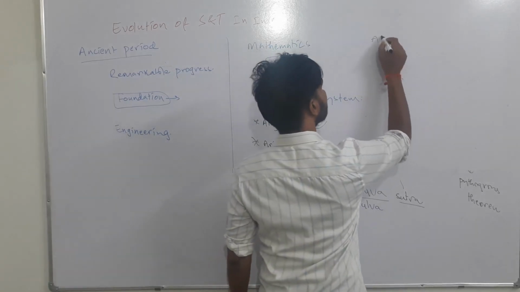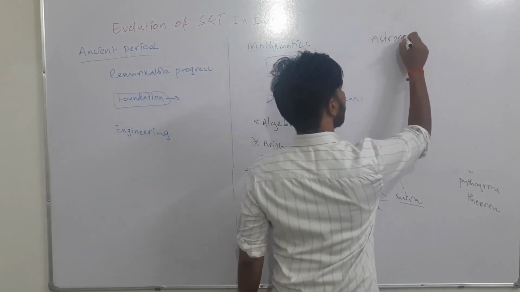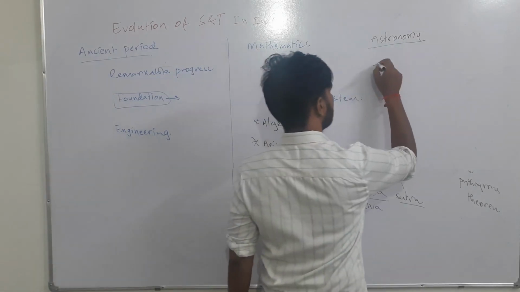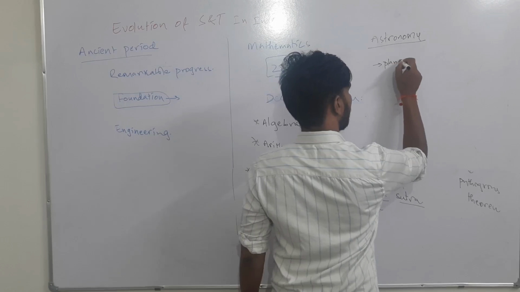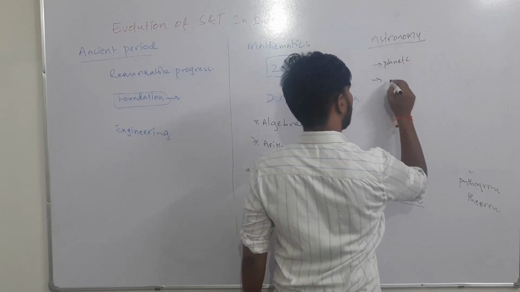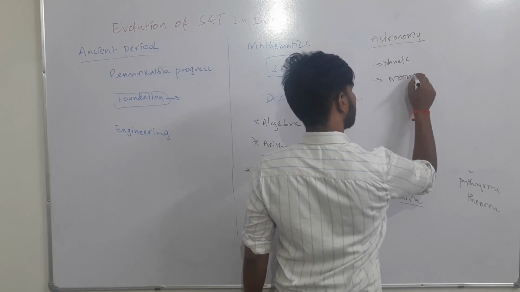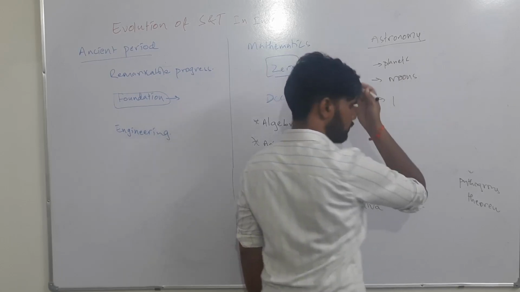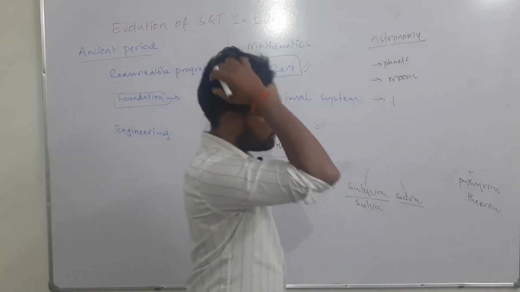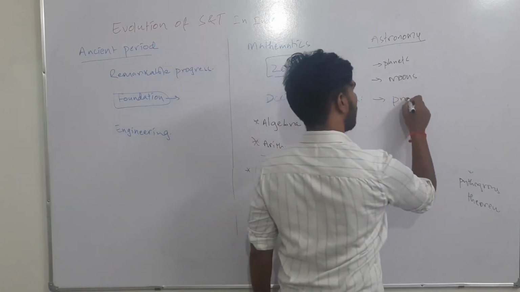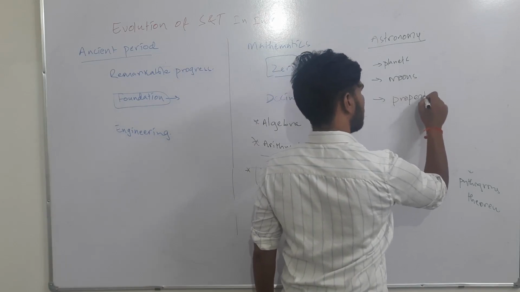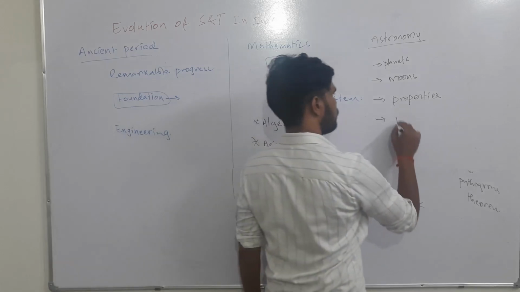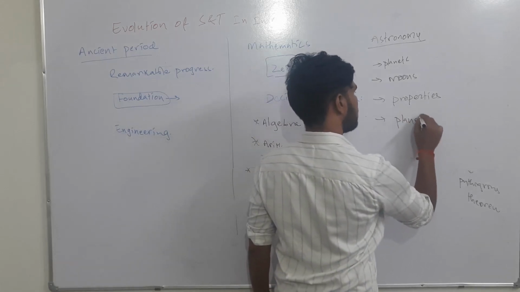There was study about the planets, planets and moons of planets, and the properties of these planets, and their movements, known as planetary movements.